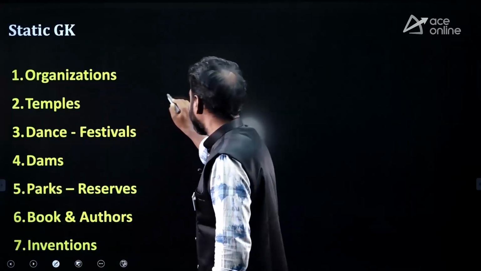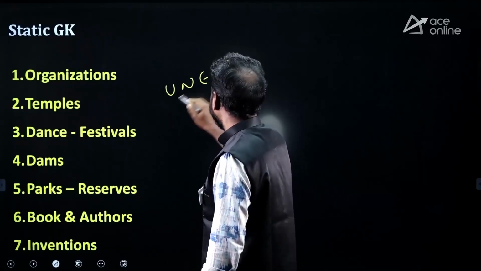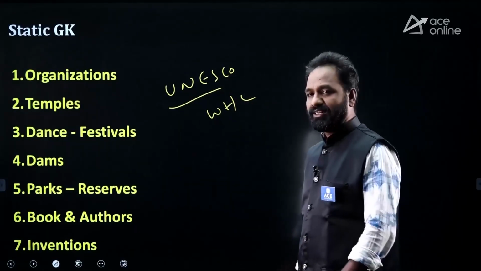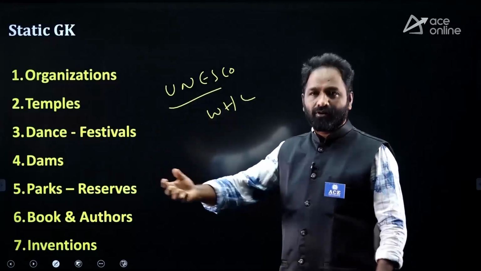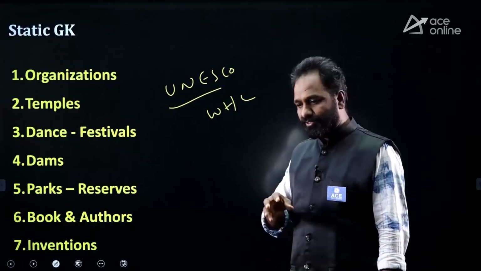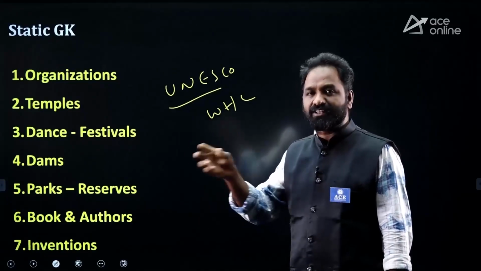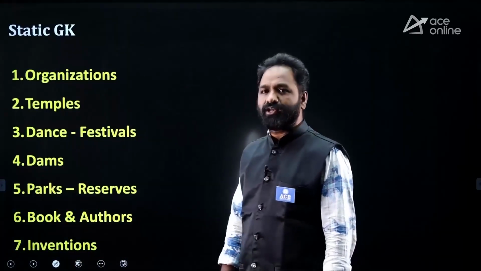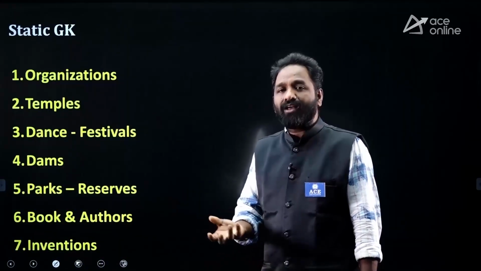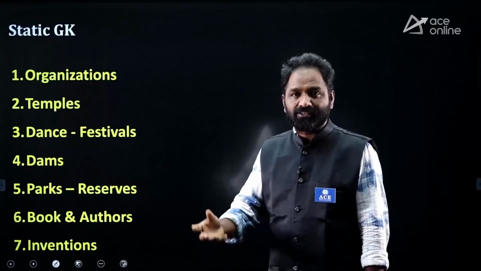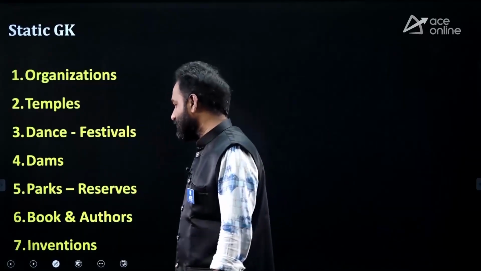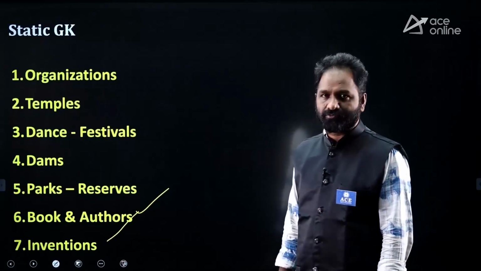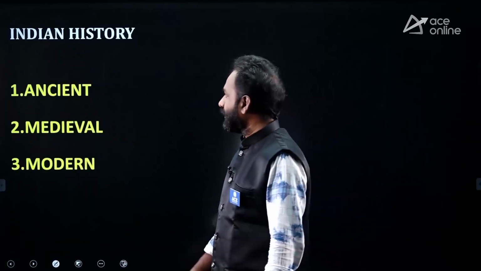And one more thing is UNESCO. UNESCO sites, UNESCO World Heritage Sites. Not only World Heritage Sites, they are identifying some cultural areas also, like a literature city or a music city. UNESCO is also recognizing certain places that are culturally very important. The cultural heritage sites are also important. Books and others, and also latest inventions, are also important.